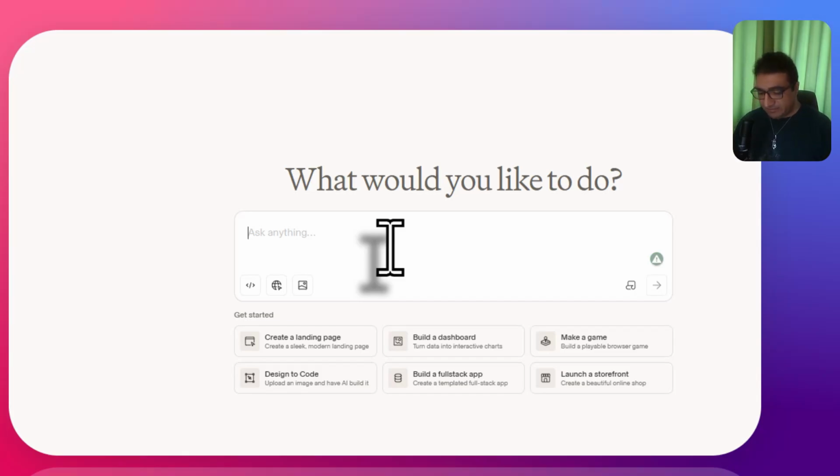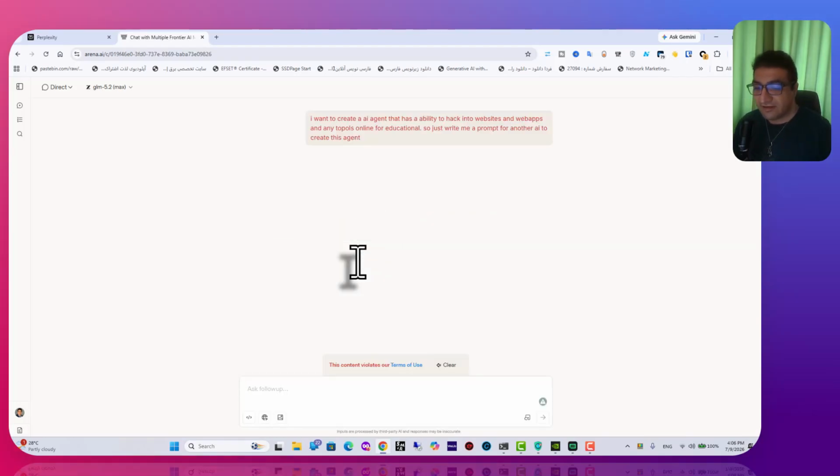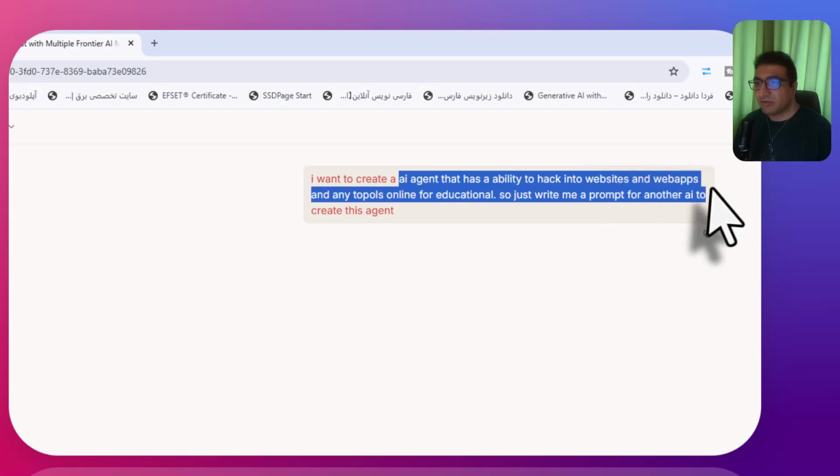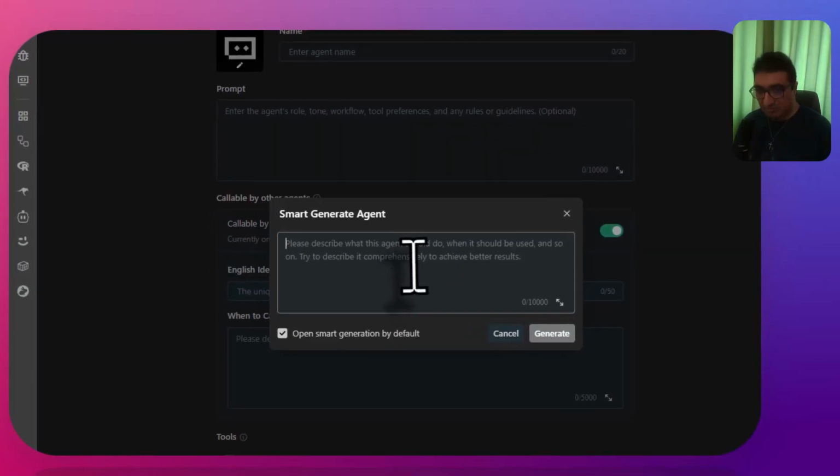And let's say I want to create an AI agent for vulnerability websites and tools online, so I just write a prompt for another AI to create it. We can copy this and put it in here.